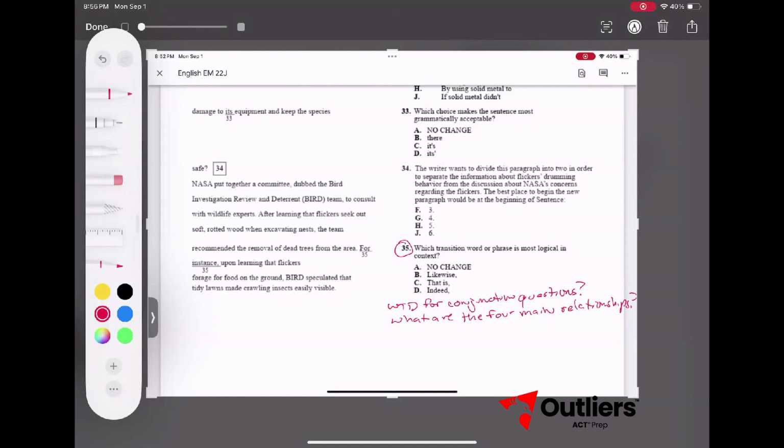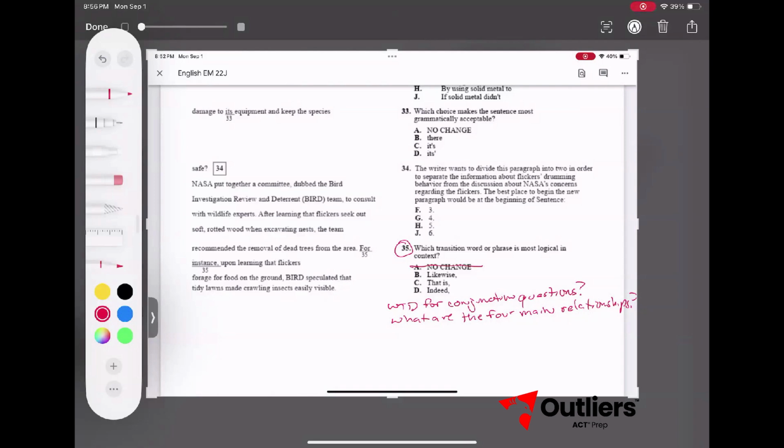All right, so the relationship here is going to be continuation. It gives one example of something they found that might keep the birds away, and then it gives a new example of something they found that might keep the birds away. So it's not going to be A, for instance, because this would be giving us an example of what it just said before, but it's giving us a new example.